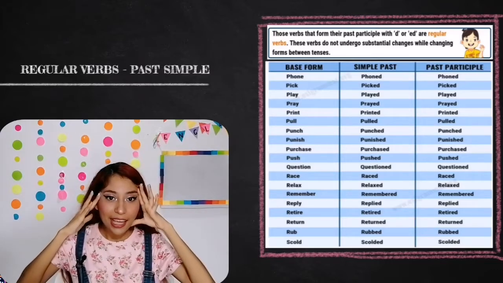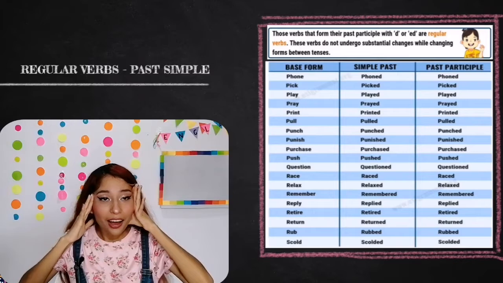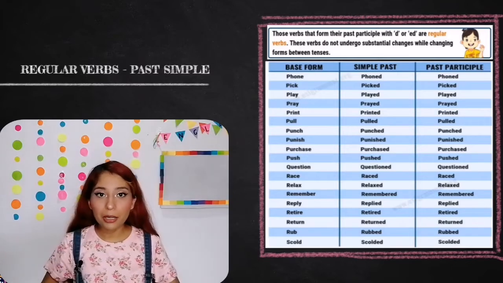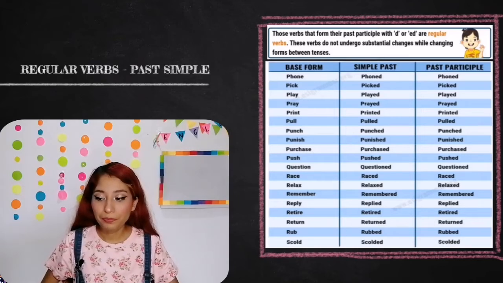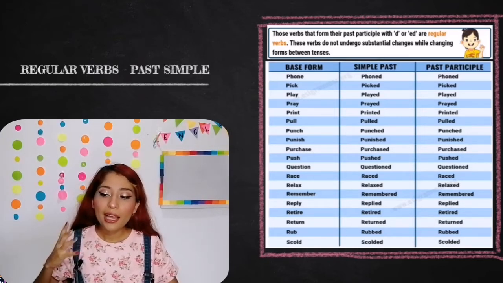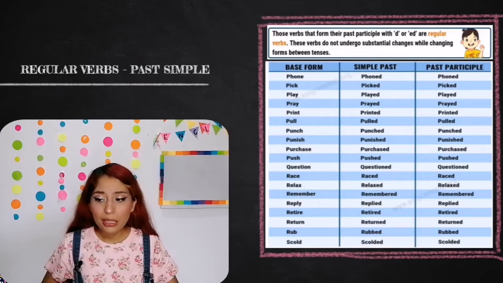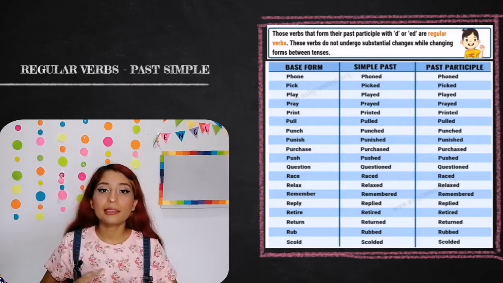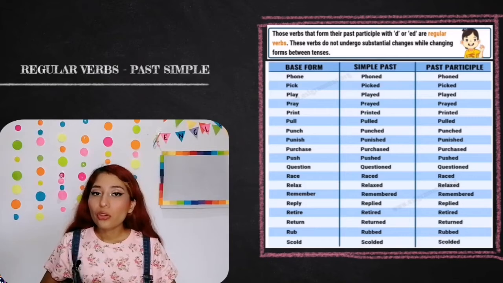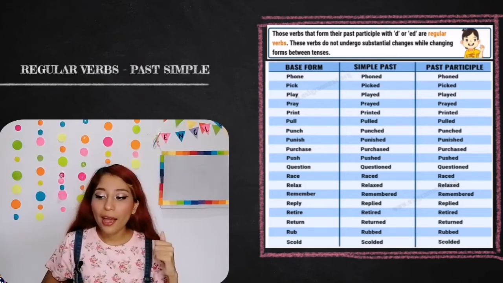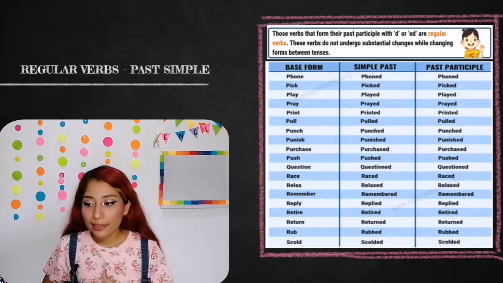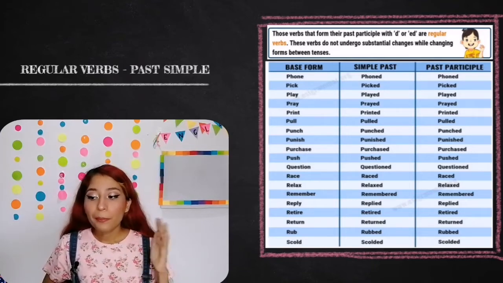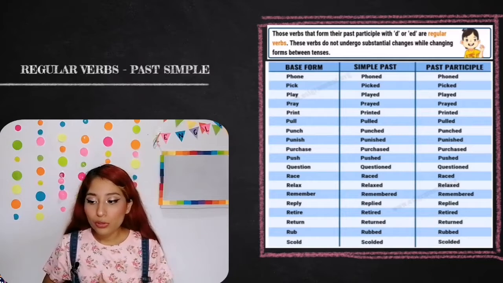There exist lots and hundreds and thousands of verbs that are regular. It's the same with the irregular ones. So these ones are some examples. These aren't the most popular or the most common, but you can have an idea about this. You can have found, found, pick, picked, play, played, pray, prayed, print, printed, pull, pulled, punch, punched.